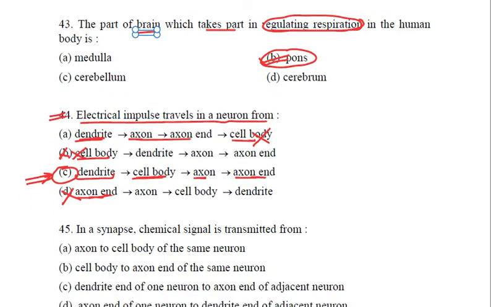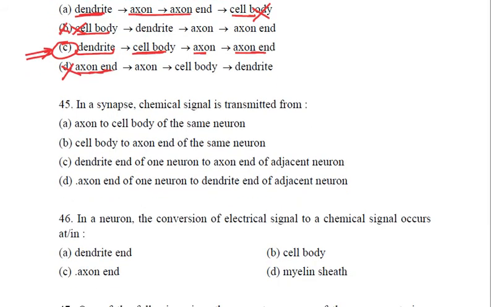In question number 45, the examiner is asking that in a synapse, chemical signal is transmitted from. Let us see the options given. Is it axon to cell body of the same neuron? Obviously not.